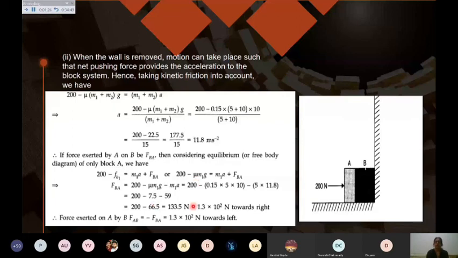They will be equal and opposite, but the direction will of course be opposite. Magnitude you can find by doing the calculation.